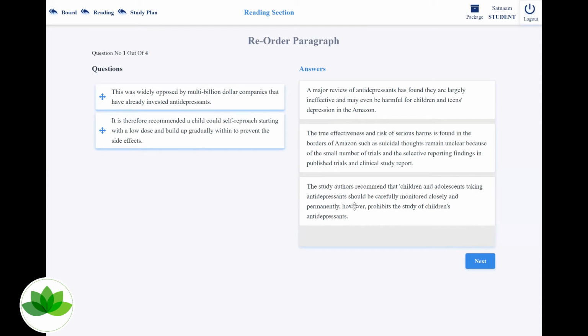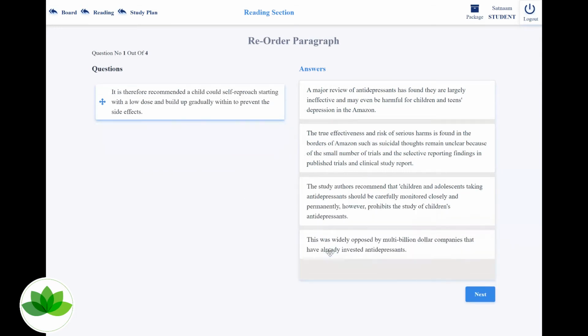Okay, so this is what they're saying, that people who take antidepressants should be monitored closely, but the study does not want to include children. All right, this was widely opposed by multi-billion-dollar companies that have already invested in antidepressants. So it is just the opposite. That's why the companies are unhappy. Why have children been excluded from this?